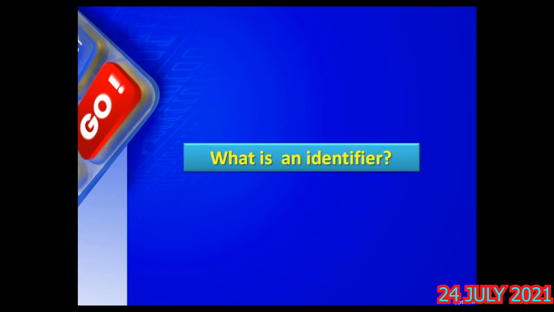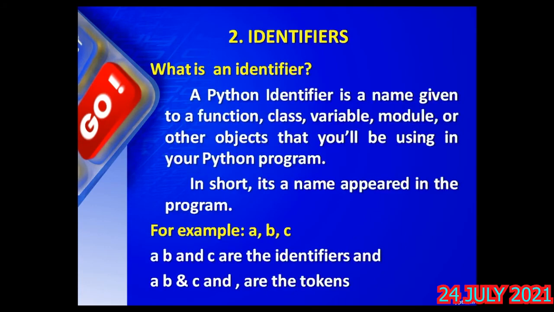Now, opposite to the reserved words, those which are not reserved words, which are not keywords, are called identifiers. Let me see the definition of identifier here. The name itself suggests it: an identifier is a label given to identify, a word used to identify. A Python identifier is a name given to a function or a class or a variable or a module or any other objects that you will be using in your Python.